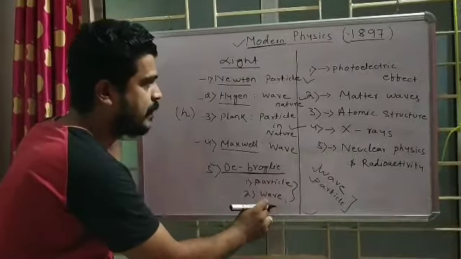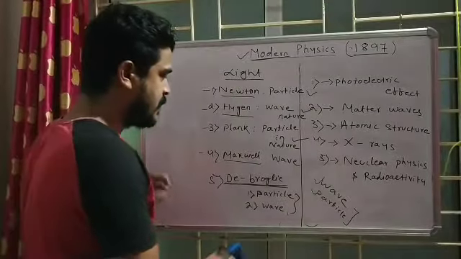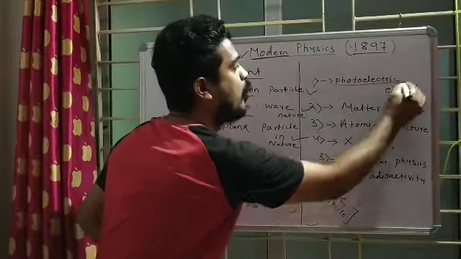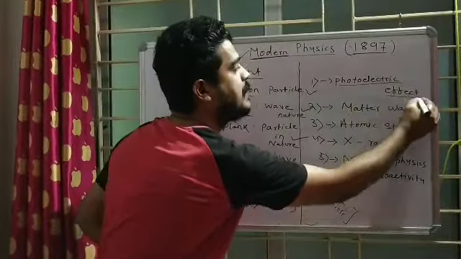So finally, in modern physics, after the conclusions from many scientists, de Broglie concluded that light has both particle nature and wave nature. I need to explain this because I am going to explain the photoelectric effect. You should have at least an idea before discussing the photoelectric effect: light is a wave and also a particle. It carries dual property, as de Broglie said.